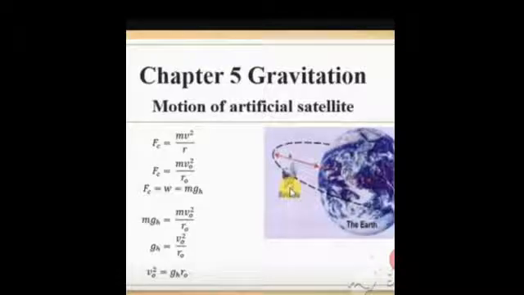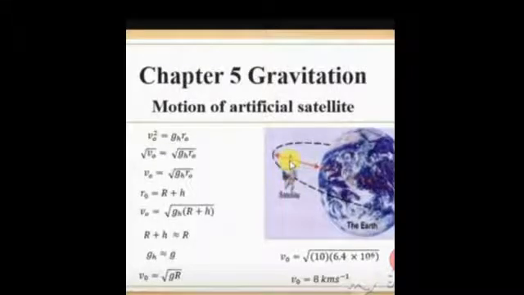We want to find the motion of artificial satellites, meaning the speed at which the artificial satellite is moving. So I have separated the term v naught squared, which equals gh times r naught. Now I will take the square root of v naught squared so that I can get the motion of the artificial satellite. By taking the square root on both sides, we have v naught equals the square root of gh times r naught. This equation gives the velocity.